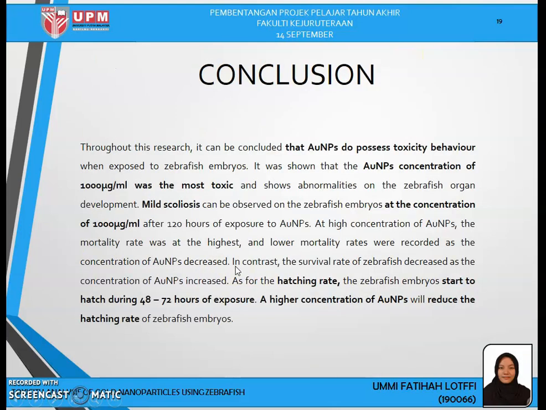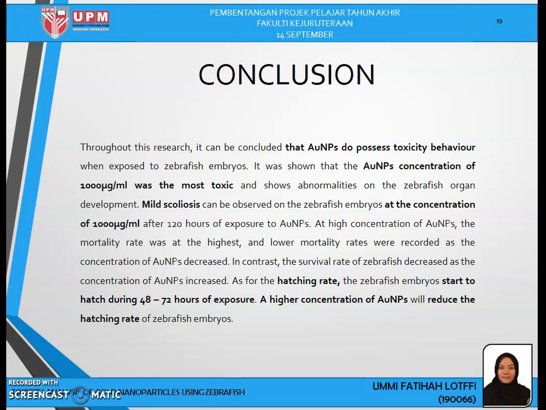Okay, for the conclusion, throughout the research, it can be concluded that gold nanoparticles do possess toxicity behavior when exposed to zebrafish. The gold nanoparticles concentration of 1000 microgram per mil was shown to be the most toxic and cause abnormalities in the zebrafish organ development.